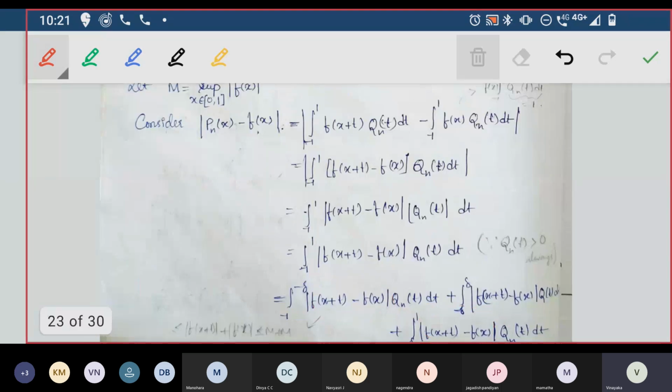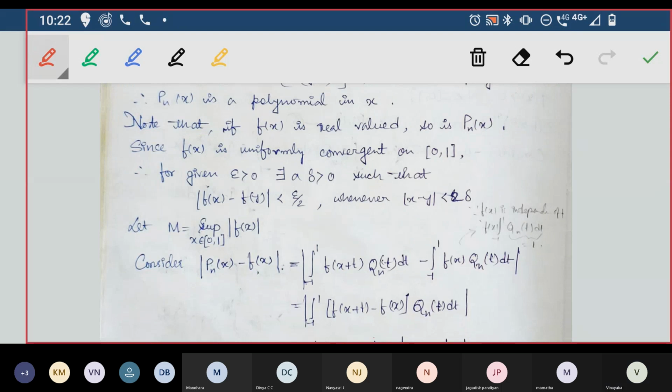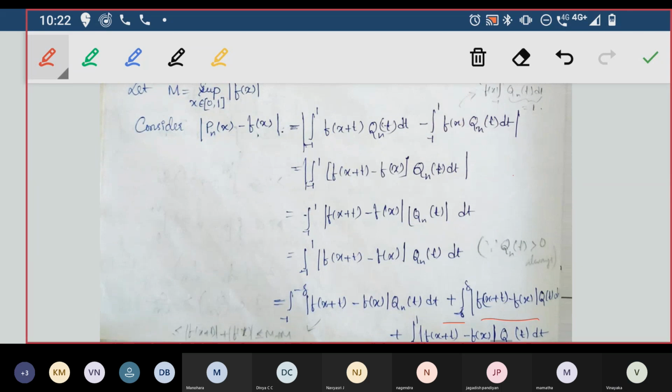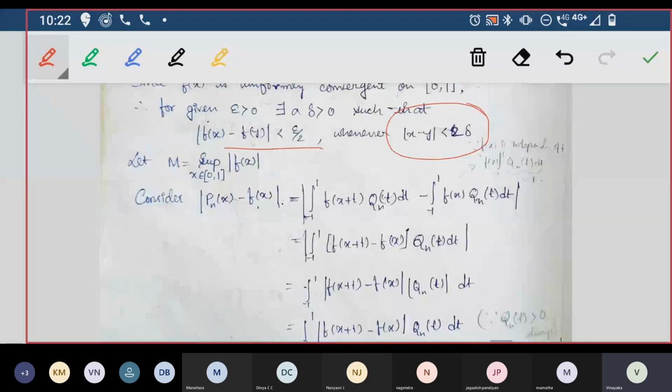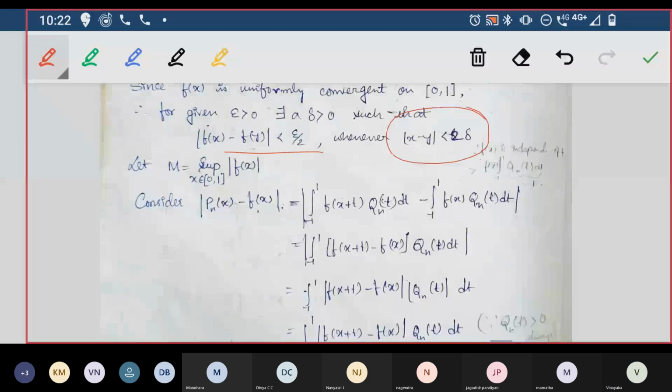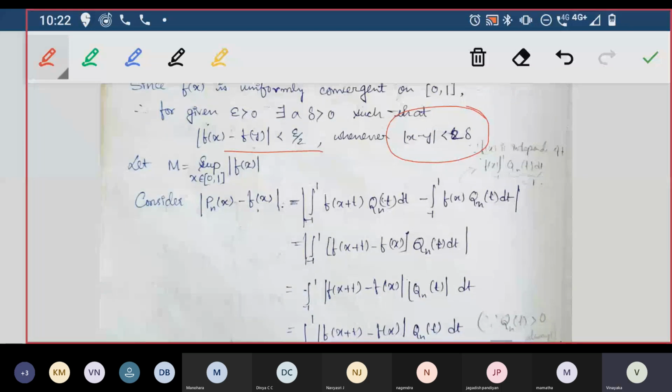How? Between minus delta and plus delta, modulus of f of x plus t minus f of x is less than epsilon by 2 here, because modulus of x minus y is less than delta. We are using this condition of uniform continuity to show that this is less than epsilon by 2.